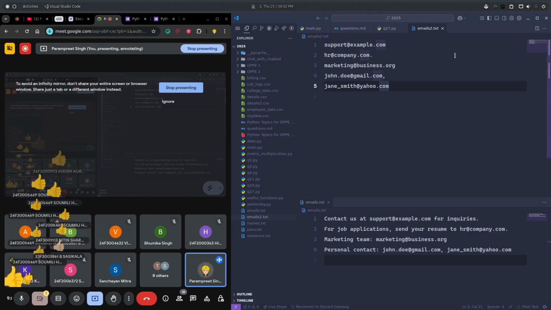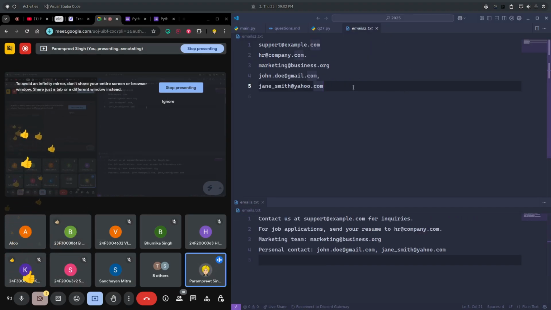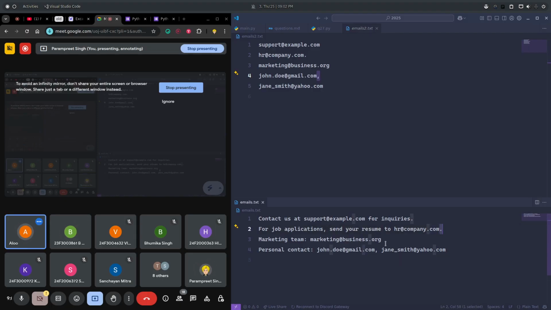Now there is a little thing which I would give you as a task. Can you see there is an extra dot, there is an extra comma? We can use the strip method, but how to strip it? That is the task.